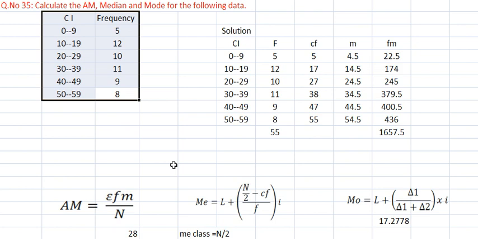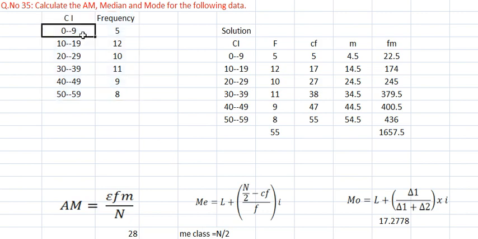The class intervals are 0 to 9, 10 to 19, 20 to 29, 30 to 39. The upper limit is 9, but what is the lower limit here? 10. So upper limit 9, then lower limit 10, meaning the upper limit 9 is not repeated as a lower limit. If it is not repeated, remember, it is called an inclusive class interval. Not repeated case.